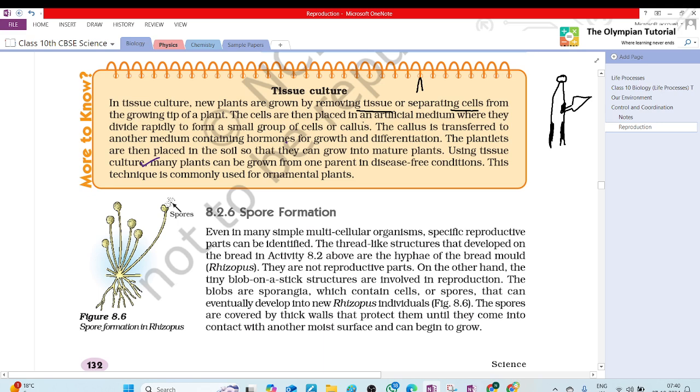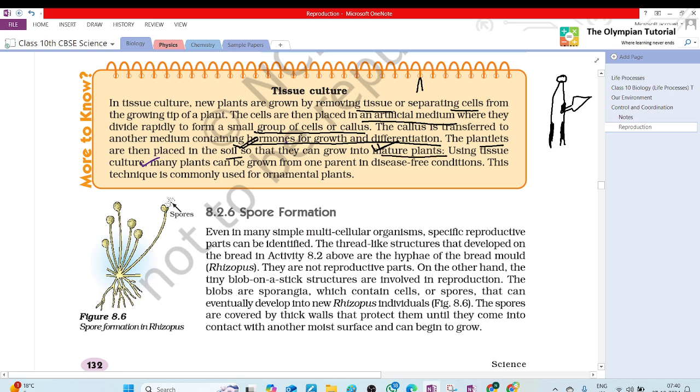The cells are then placed in an artificial medium where they divide rapidly to form a small group of cells, also known as callus. The callus is transferred to another medium containing hormones for growth and differentiation. Differentiation, you remember or not? In differentiation, what will happen? Meristematic tissue is converted into permanent tissue, and these are known as plantlets, which are then placed in the soil so that they can grow into mature plants.